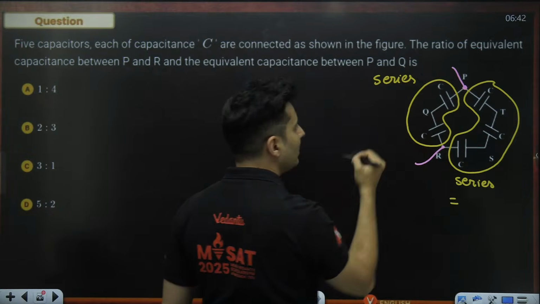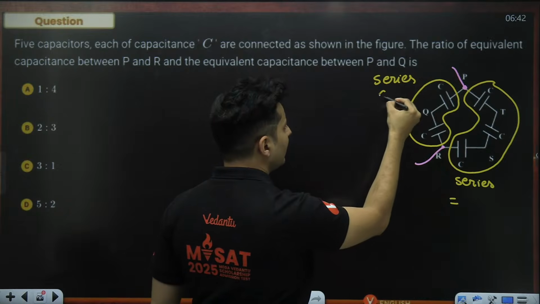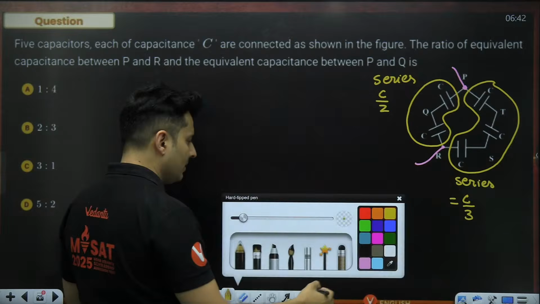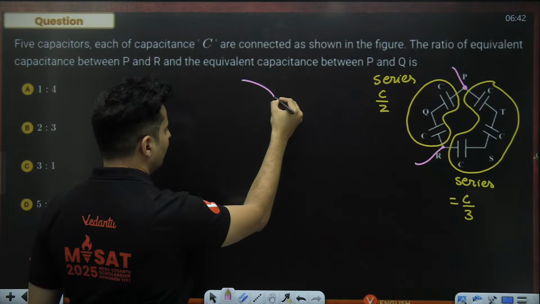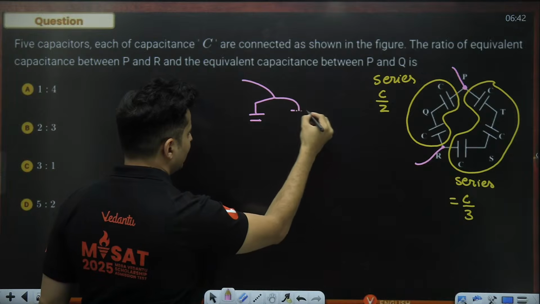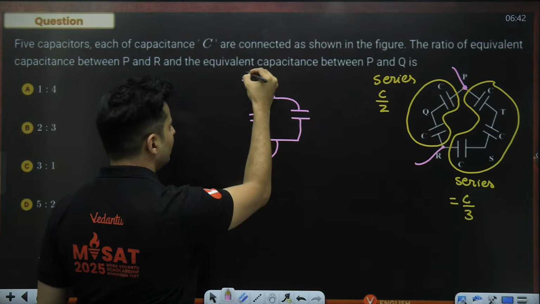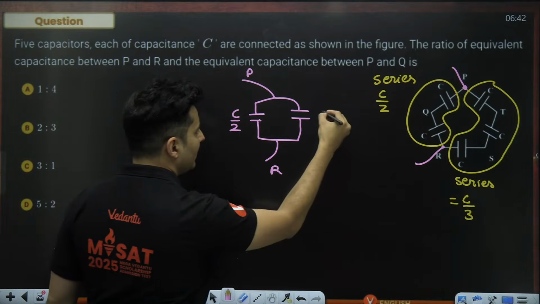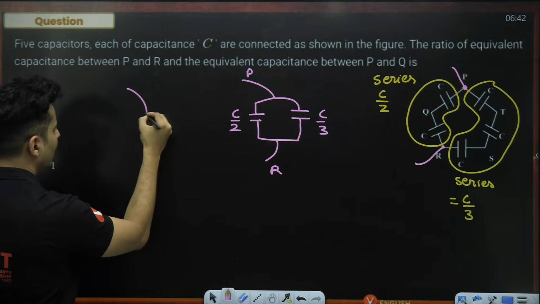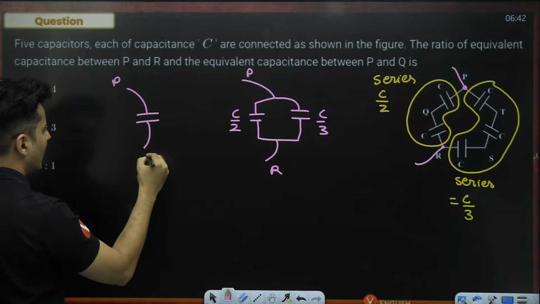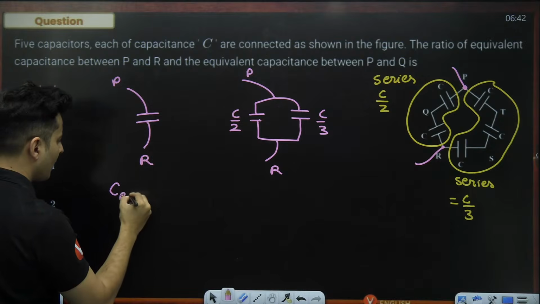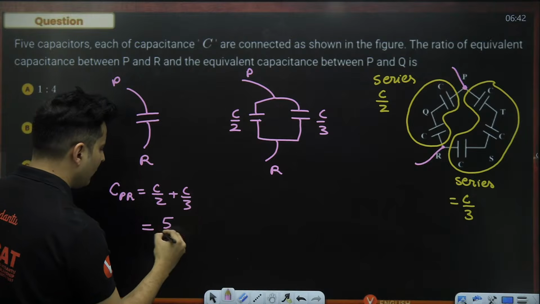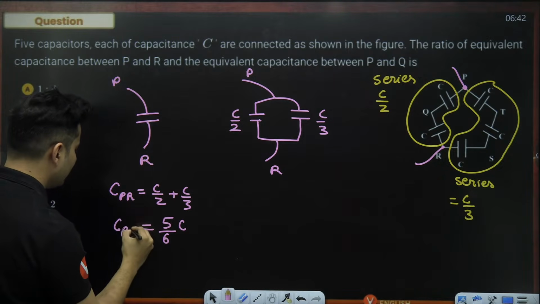The value of the series combination, two capacitors in series, will become C by 2. Three capacitors in series will become C by 3. Now their combination is in parallel, guys. So basically you have two capacitors now in parallel between the points P and R. One is C by 2, the other one is C by 3. So between P and R, the equivalent capacitance is C by 2 plus C by 3. 3 plus 2 is 5. So 5 by 6 C is the capacitance between PR.